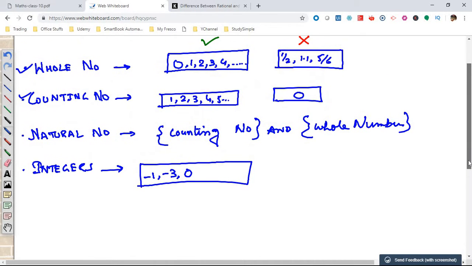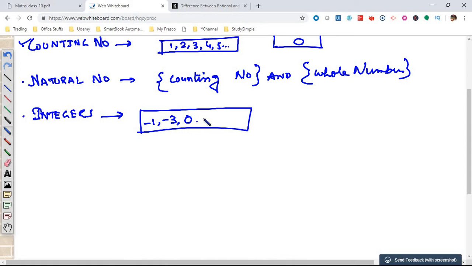So 0 is there in the whole numbers, so all those numbers are there. 4, 5, 6, these are all integers, but it cannot consist of numbers like half, minus 3 by 7, minus 2 by 4. So this cannot be considered integers, but this one is considered integers.